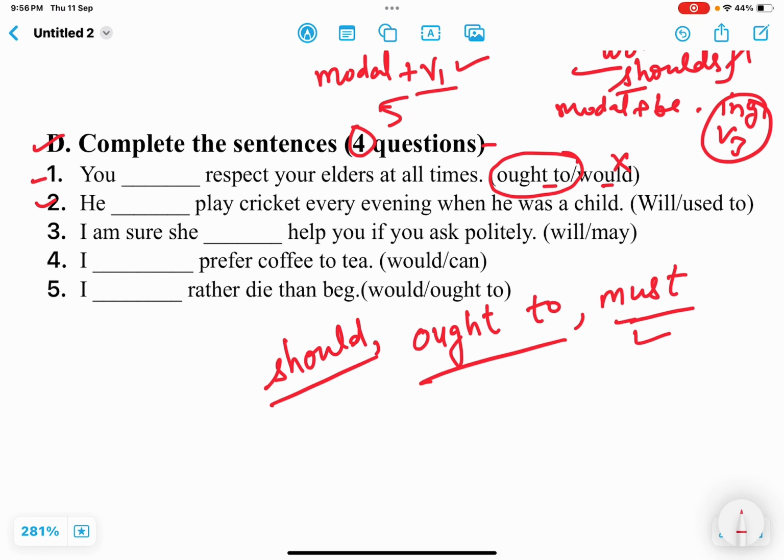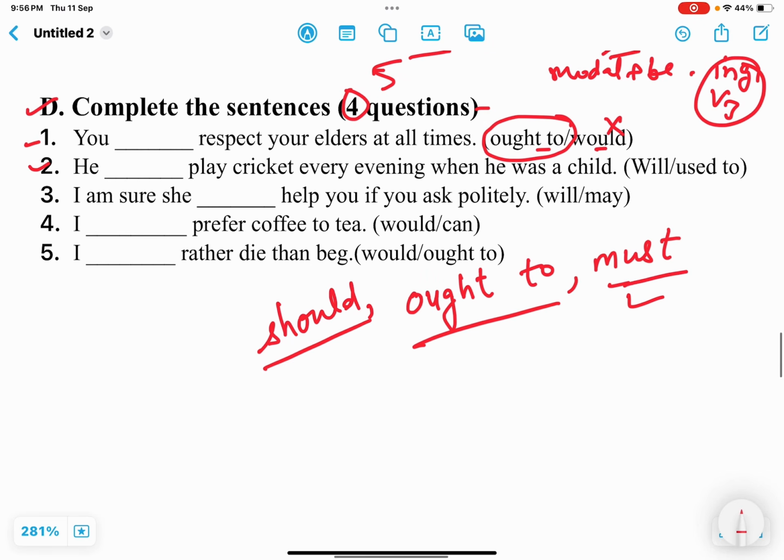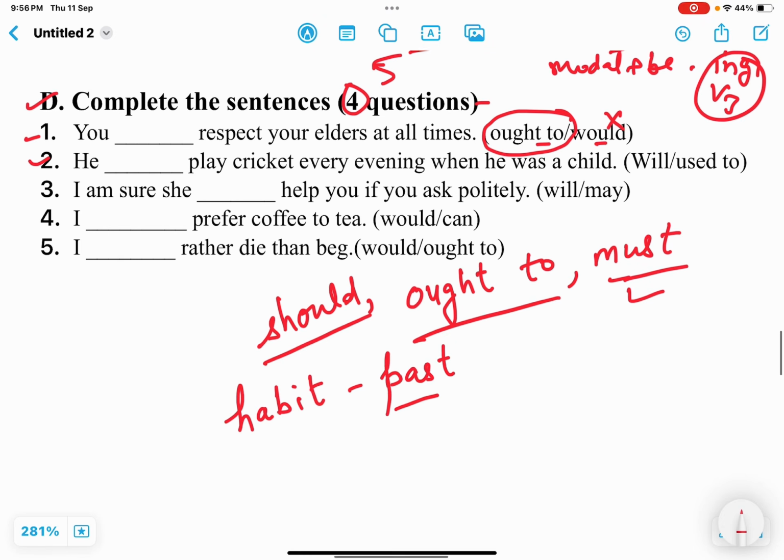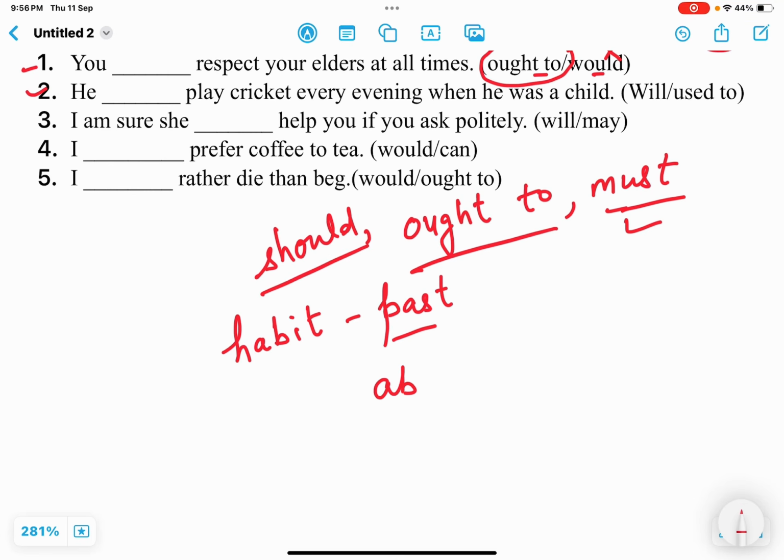Next one is: he dash play cricket every evening when he was a child. Now see the difference. Here it is talking about the habit in the past, not the ability. Here it is covering an important point. Suppose the sentence is talking about ability in the past, then we are to use could.